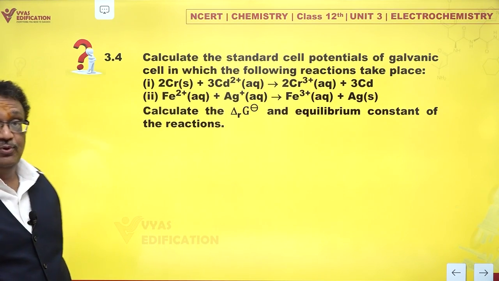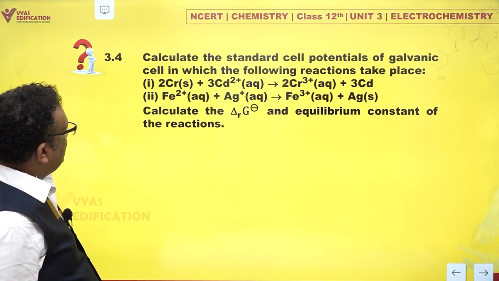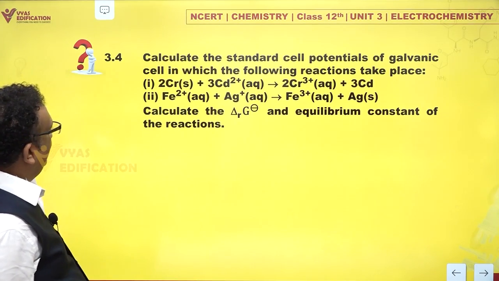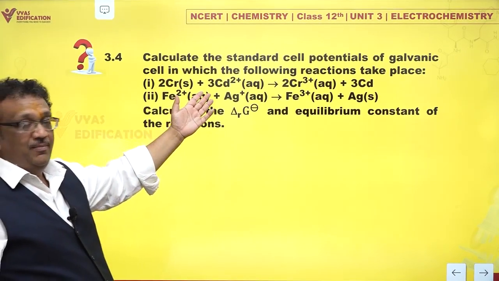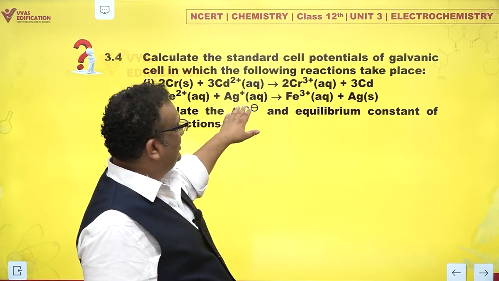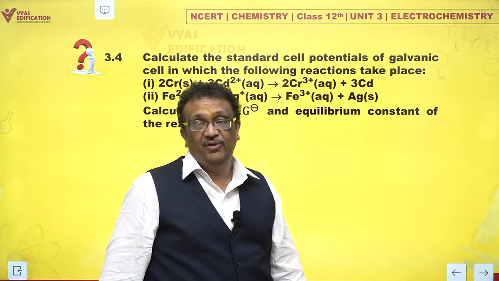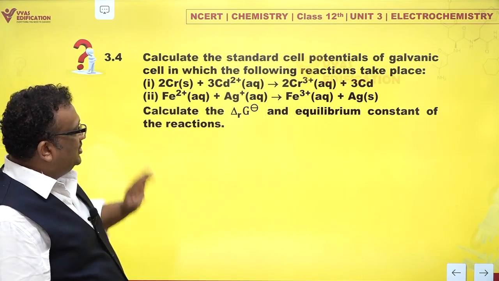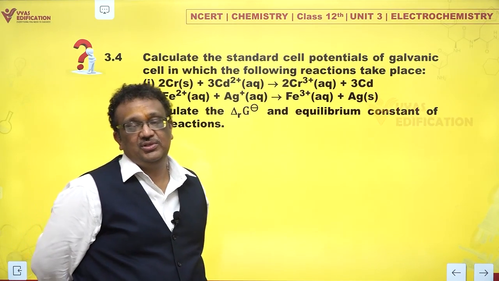Calculate the standard cell potentials of galvanic cells in which the following reactions take place. Cadmium ions are giving you chromium ions plus cadmium. Ferrous with Ag plus is giving you ferric plus silver. Now these reactions have been given to you. Calculate the delta G naught and equilibrium constant of the reactions.